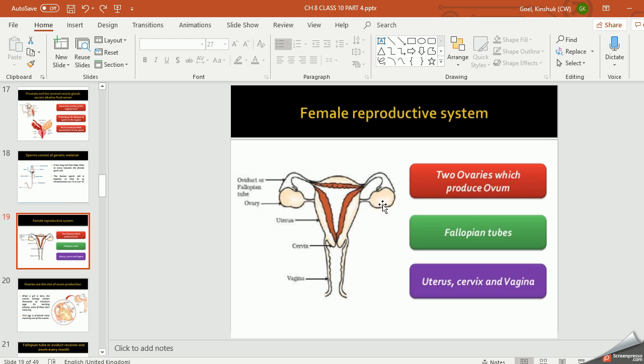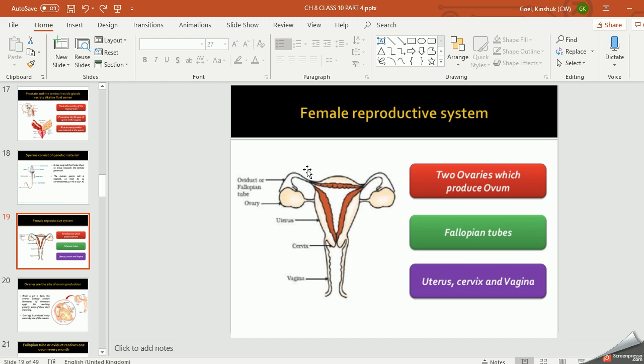Now this ovum from the ovary comes to the fallopian tube. You have a pair of ovaries, a pair of fallopian tubes, and in this fallopian tube the fertilization process takes place, right? So it's a very important question, where does the fertilization process take place? Clear? Now this is the uterus. For what do you have the uterus? For the settlement of zygote.